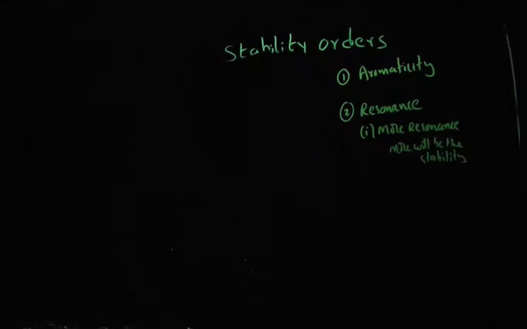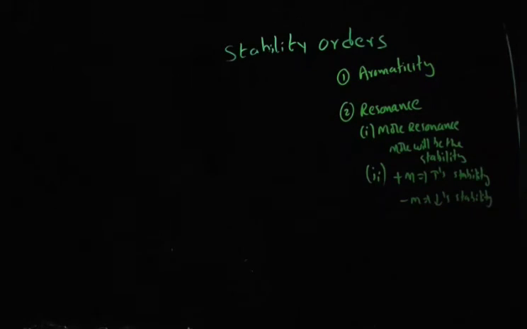Okay, first point. If resonance forms are the same, that means both contain the same number of resonance forms, then you have to look for whether it contains a plus M group or minus M group. If it contains a plus M group, it will stabilize carbocation, increase stability of carbocation. If it contains a minus M group, it will decrease stability of carbocation.